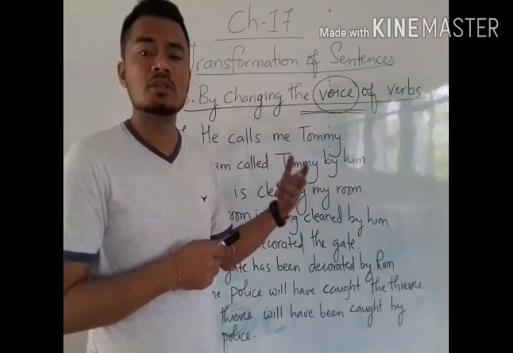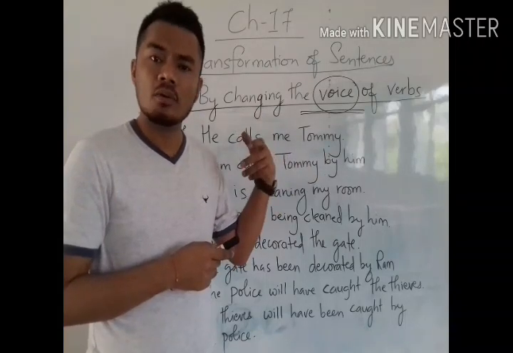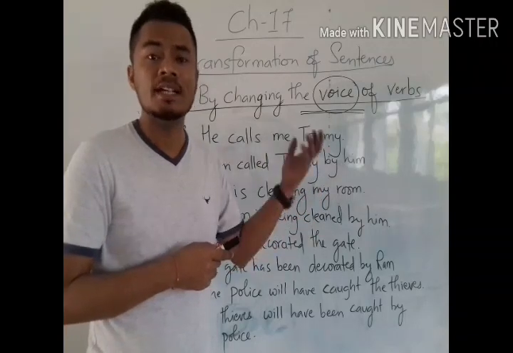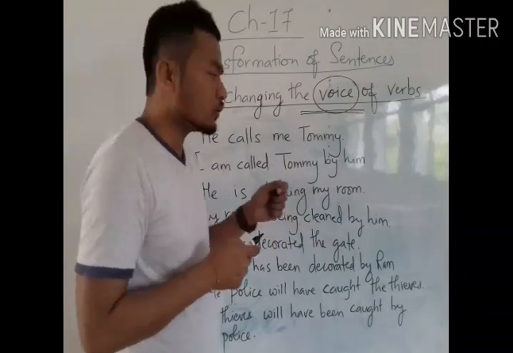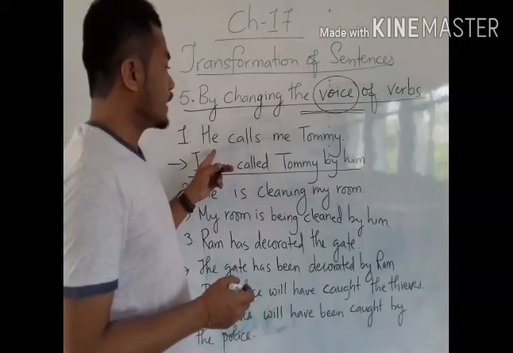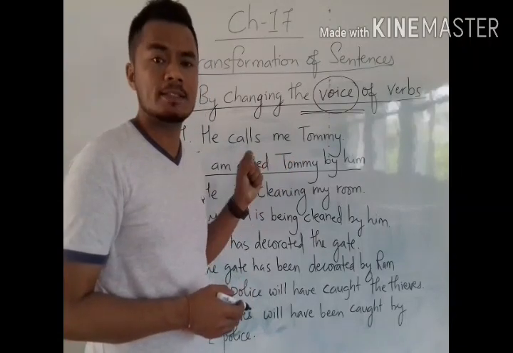When we put the subject into object and object into subject in passive voice, before writing the object, we have to place the preposition "by." Understood? So here we have some examples, like "He calls me Tommy." This sentence is in simple present tense.